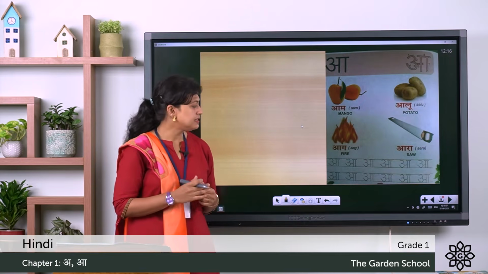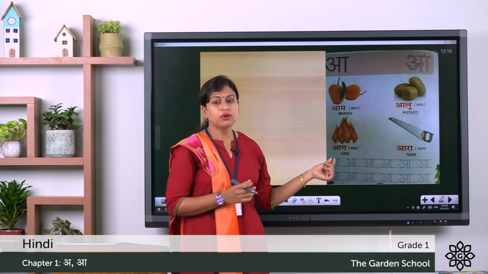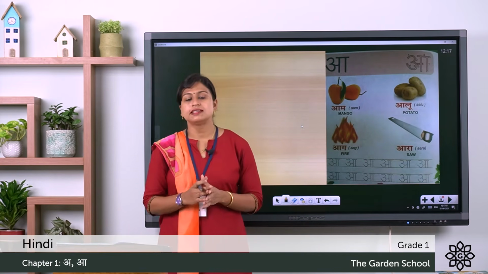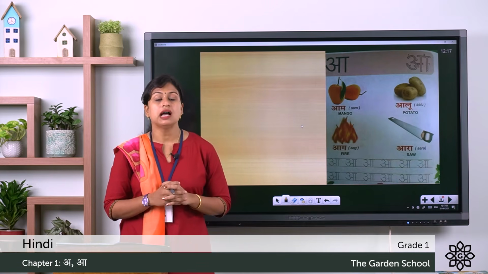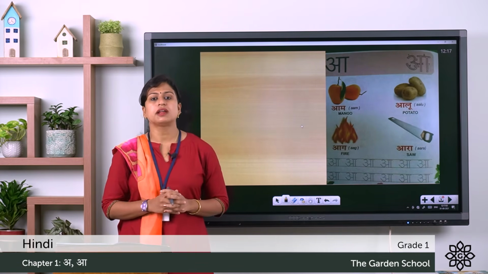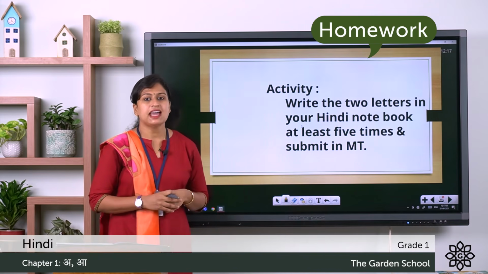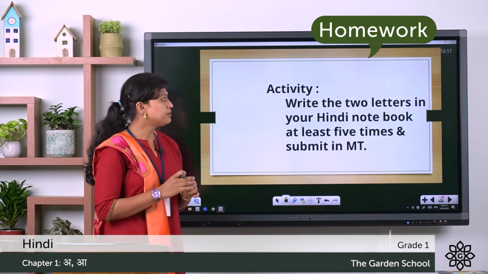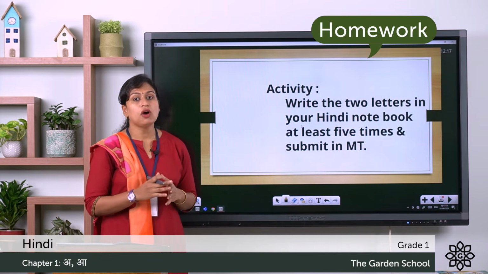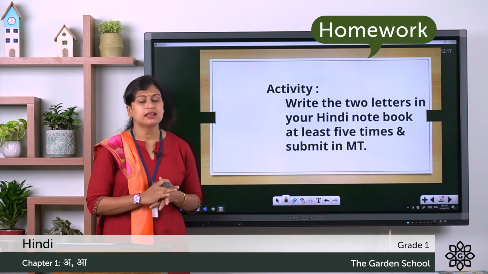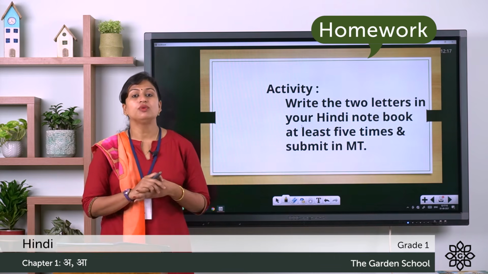Now here you can see an exercise. So you have to join these dots and write Swarakshar Aa. This Swarakshar has a longer sound. Now there's an activity for you. You have to write the 2 letters in your Hindi notebook at least 5 times, and then you have to